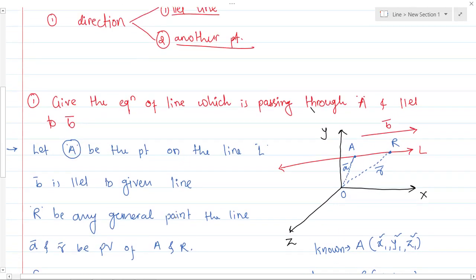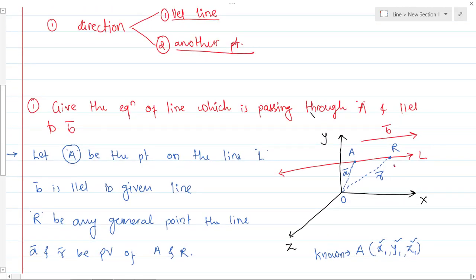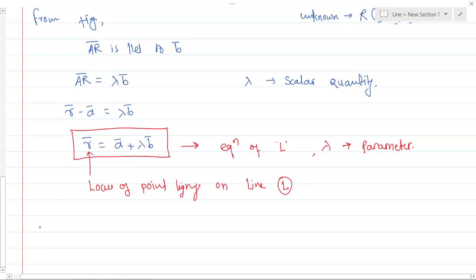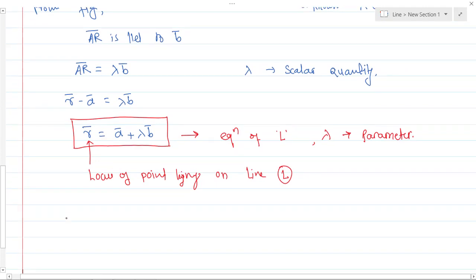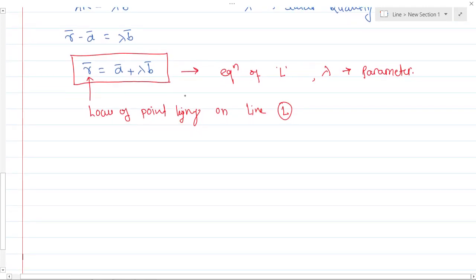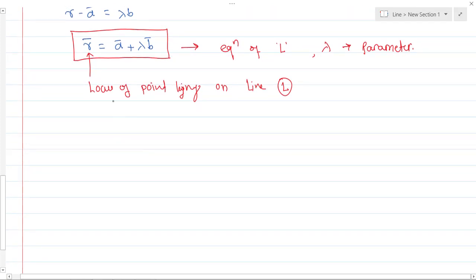Look here in the figure: if I take R somewhere here, I will have this line. If I take R somewhere here, I will have this line. So in that case, your B bar will also change. Okay, so in this scenario, R bar is equal to A bar plus lambda B bar. This is nothing but theorem number 1 in your chapter on lines.